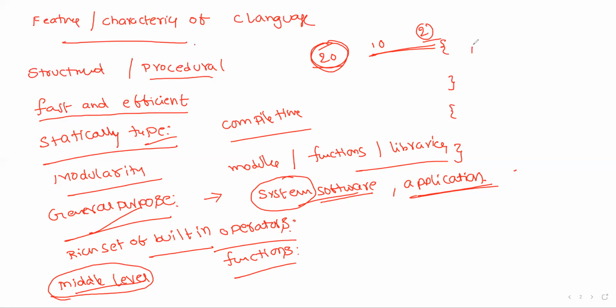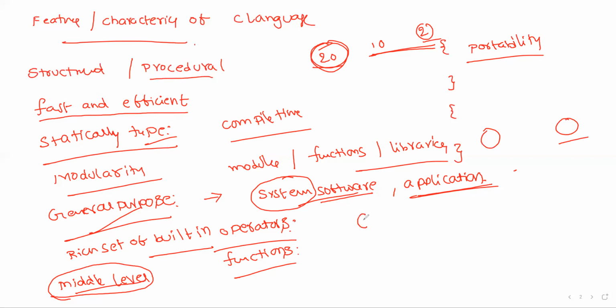So some other property is portability. What do you mean by portability? Portability means if you write a C program on one machine, it can easily compile and run on another machine with very small modifications, or in some cases no modification. That means if you are running on machine 1, and you copy the same program and run it on the second machine, most probably it will run on that machine.